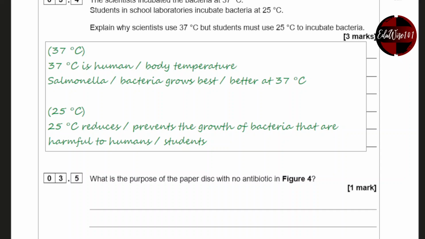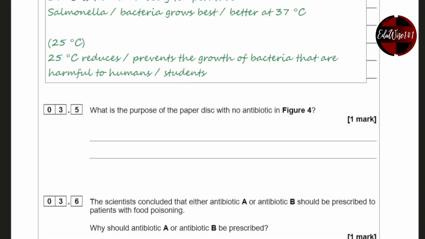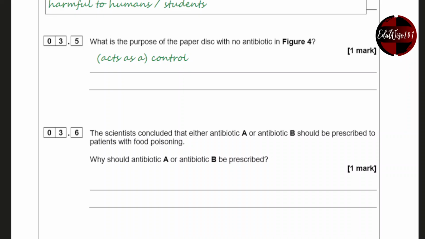What is the purpose of the disc, paper disc with no antiseptic in figure 4 that is used as a control? The scientists concluded that either antibiotic A or antibiotic B should be prescribed to patients with food poisoning. Why should antibiotic A or B be prescribed?